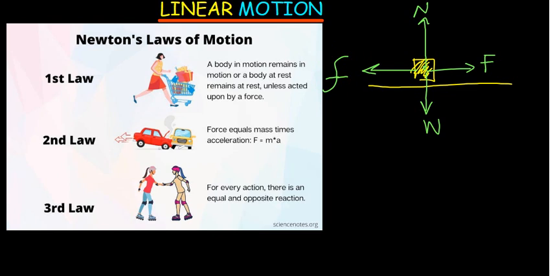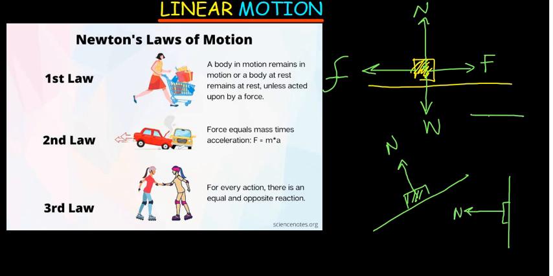I'm talking of the normal force. So if I've got a surface like this, imagine maybe an incline, I put a box on an incline like that, then the normal force is going to be like this. The normal force will always make 90 degrees to that surface. If the surface is like this and then I attach an object there, then the normal force is going to go like this. If a surface is like this and then I put an object down like that, then the normal force is going to be down. So in this case, the normal force is going to be the same as the weight force. So the normal force always makes 90 degrees to an object, and it will always go outside of the object. Hope that makes sense.